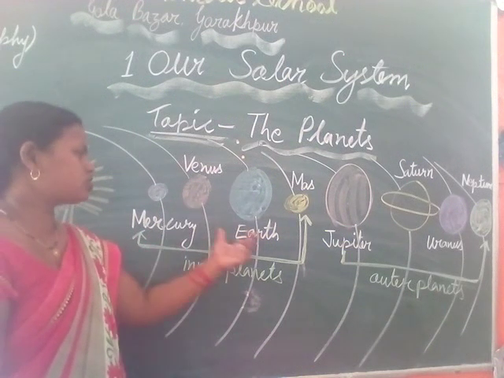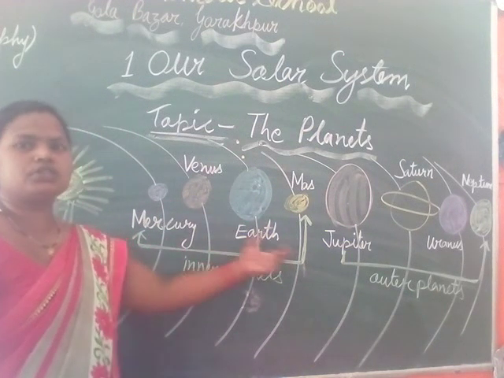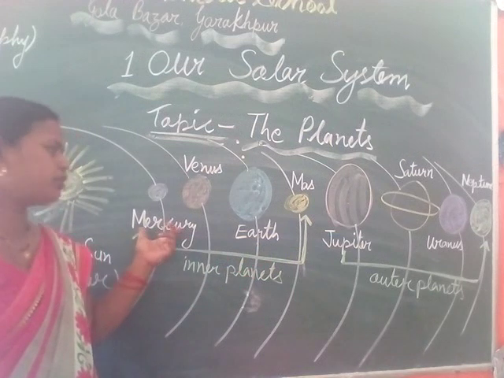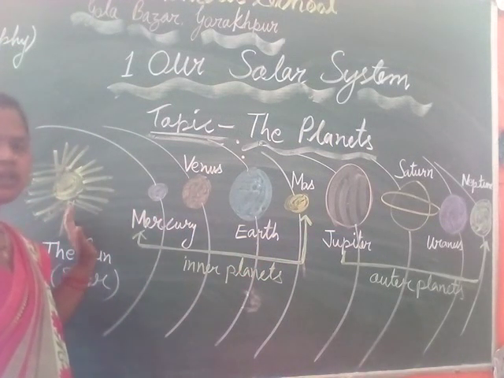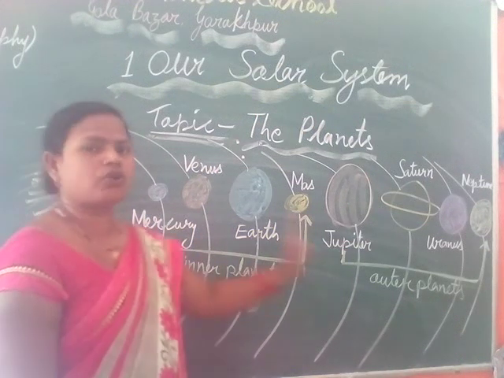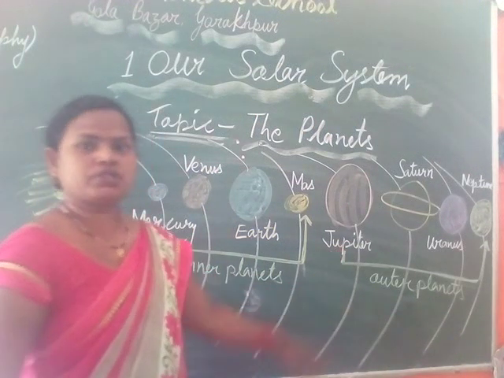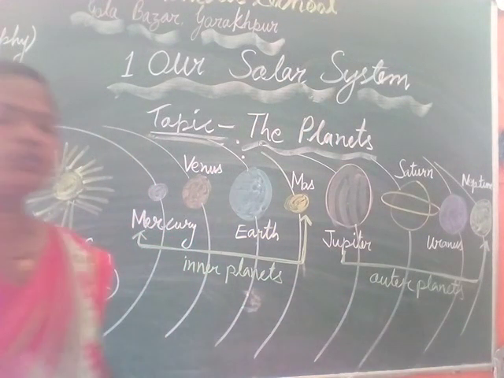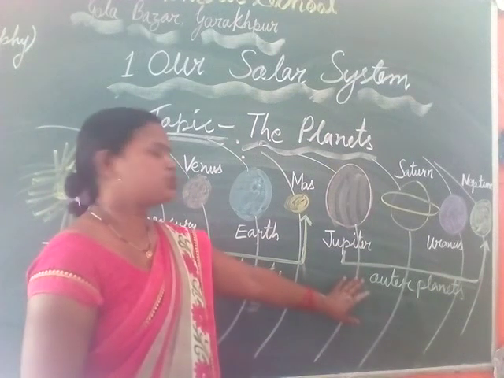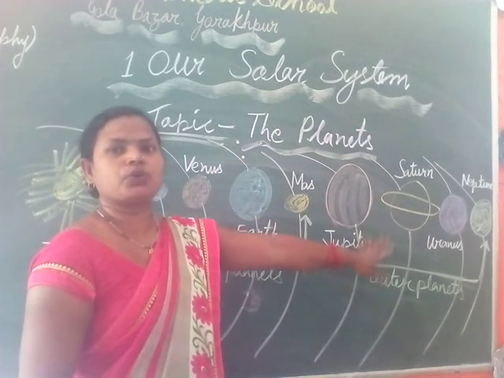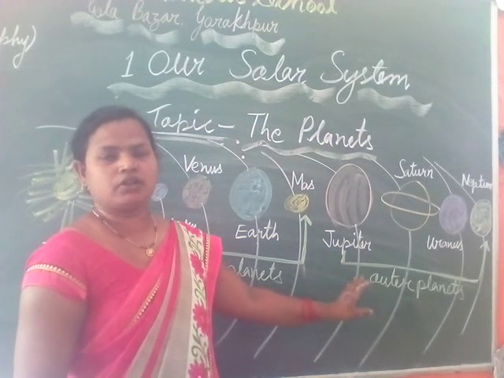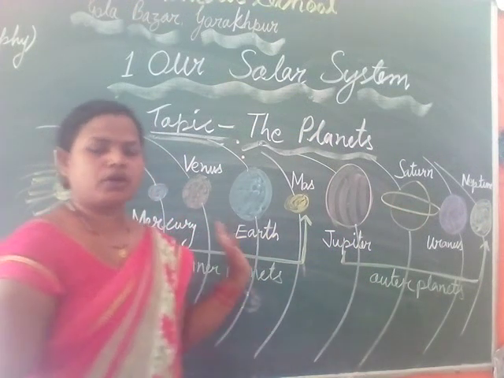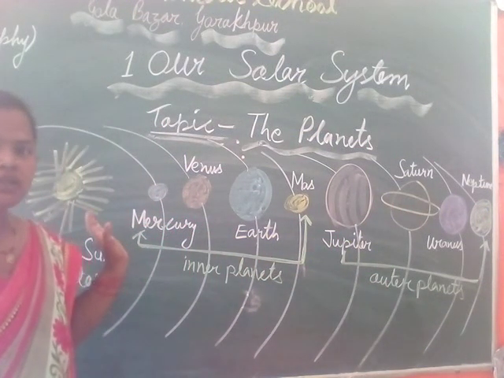Mercury, Venus, Earth and Mars are called inner planets because they are closer to the Sun. The four planets outer to the Sun, Jupiter, Saturn, Uranus and Neptune, are called the outer planets. I hope you have understood with the picture.